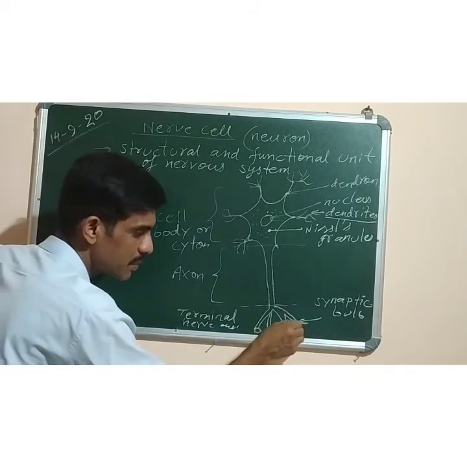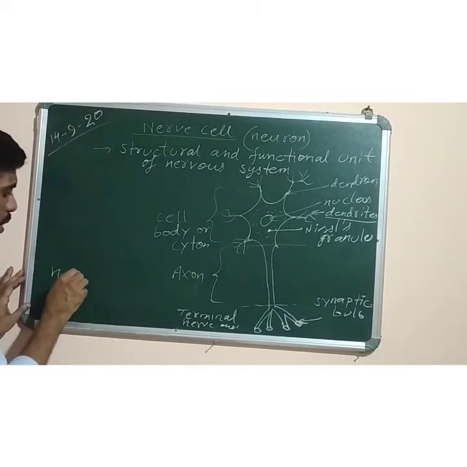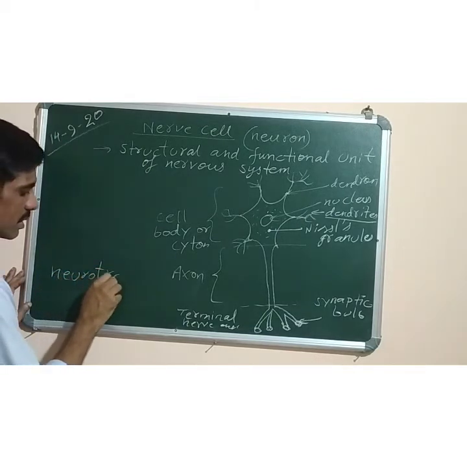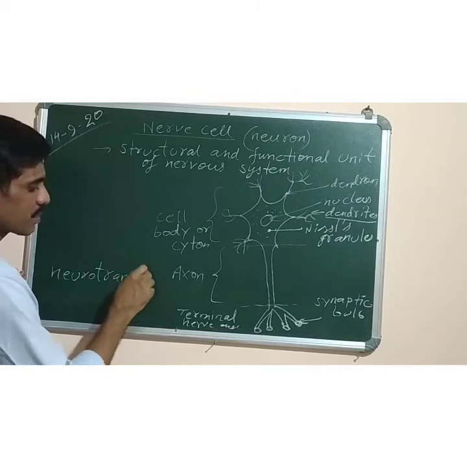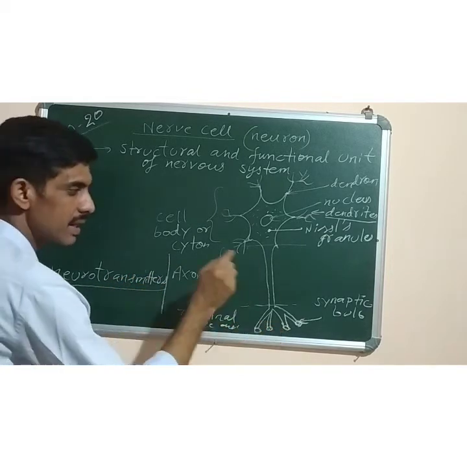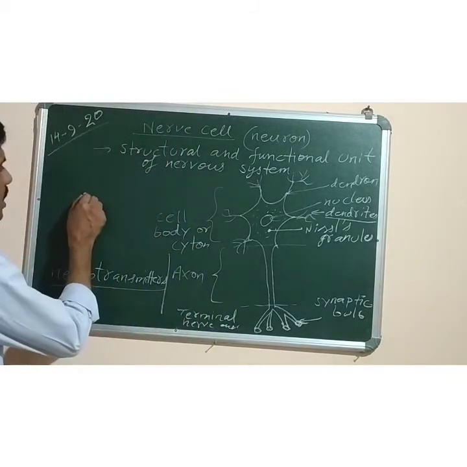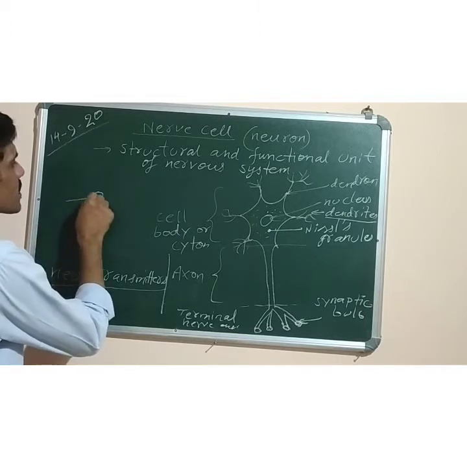This bulb is filled with a fluid, and the name of that fluid is neurotransmitters. So what are neurotransmitters? They are the chemicals that are filled inside the synaptic bulb. What is synapse? Synapse is the point of contact of one nerve cell with another nerve cell.